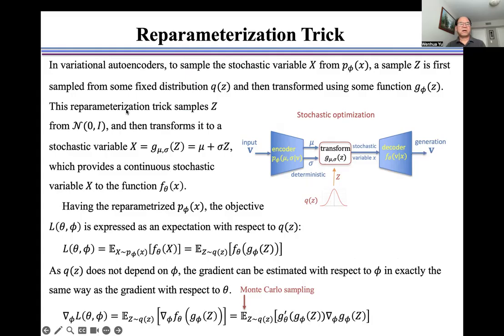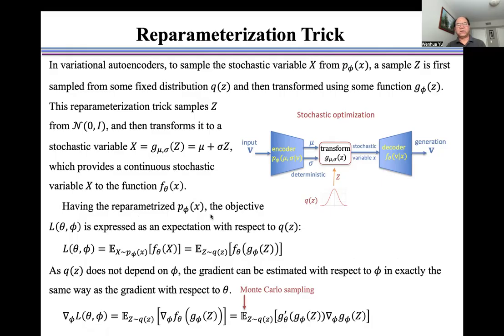This reparameterization trick samples z from a normal distribution N and then transforms it to a stochastic variable x, as shown here, which provides a continuous stochastic variable x to the function f_theta, as shown here.